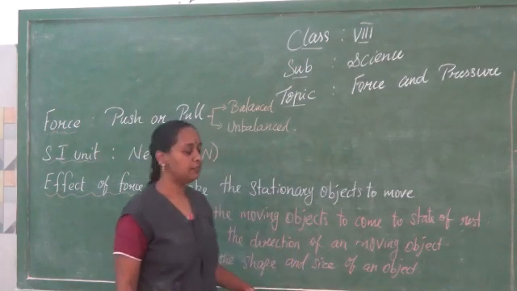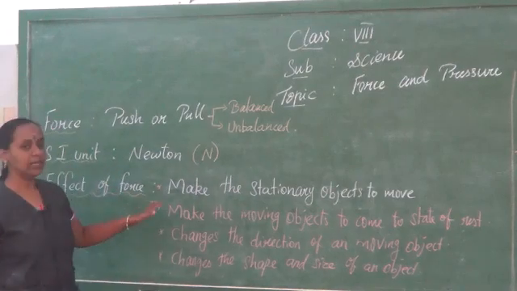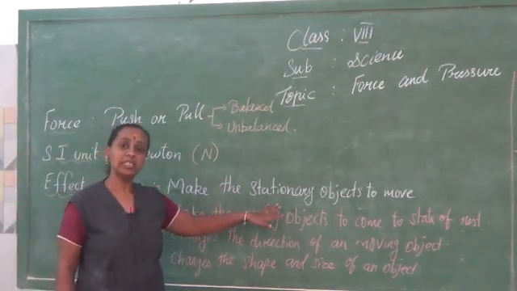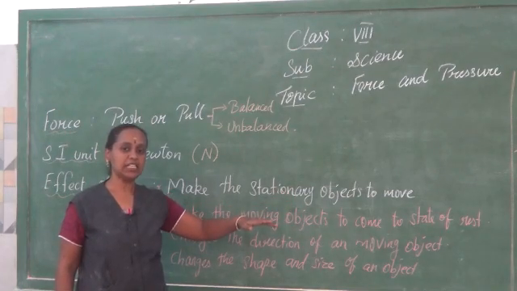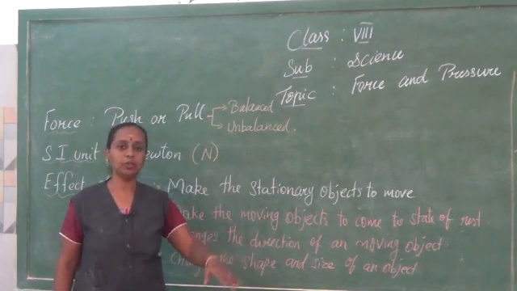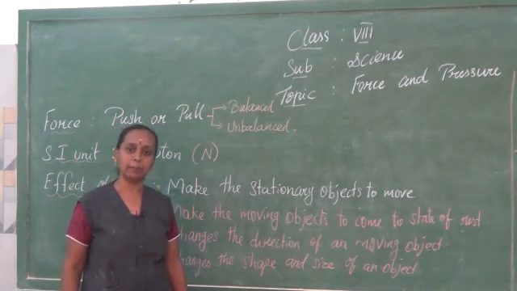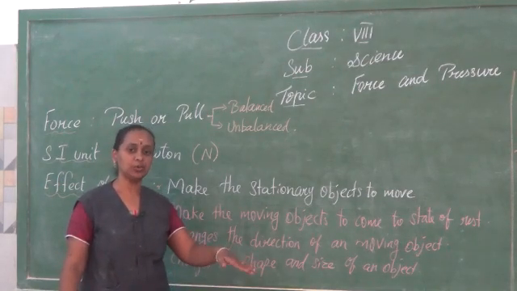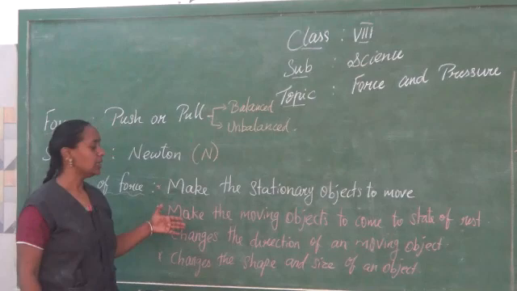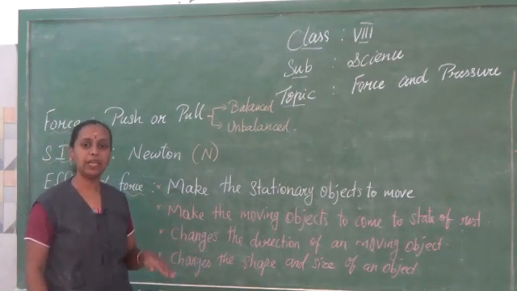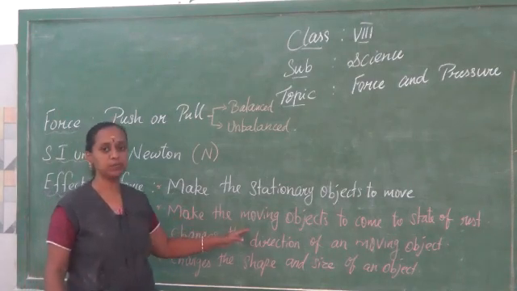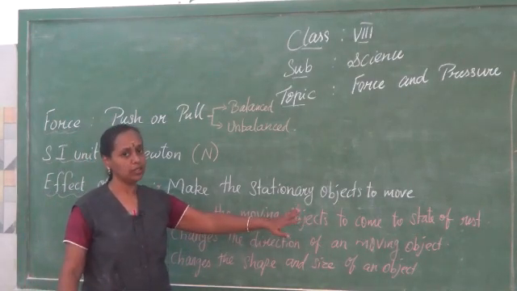So, what are the effects of force? Force can make stationary objects move. That is, some objects will be at rest. Let me explain. You keep a football, you kick it, and by applying a force, the ball starts to move. Next, you can make moving objects stop by applying force, bringing them to the state of rest.